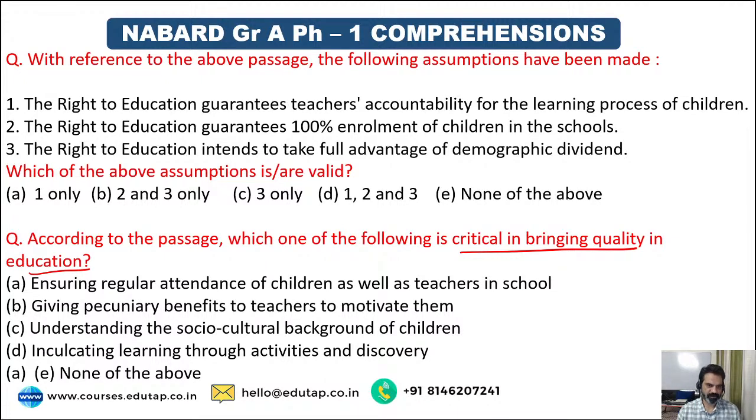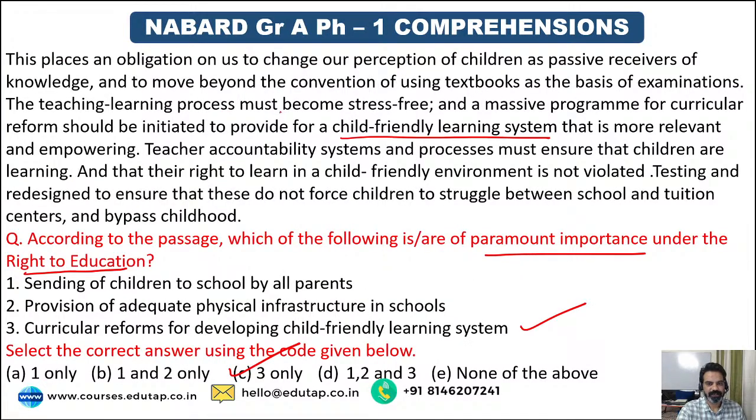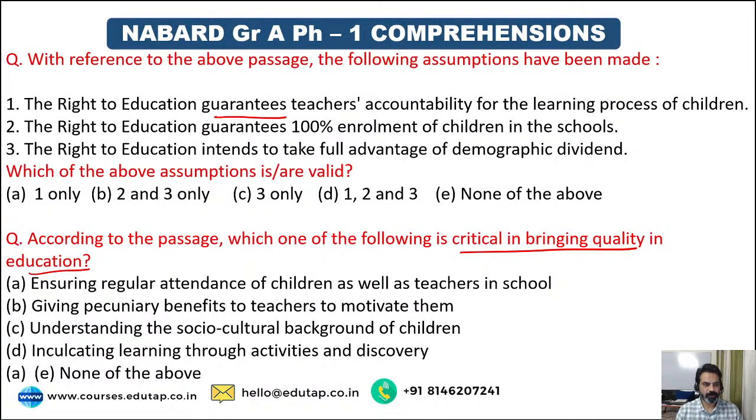No, DK, it's wrong. In the passage, he has said that teacher accountability systems and processes must ensure that children are learning. It should happen. It must ensure. That means it is not happening. So option number 1 is wrong.